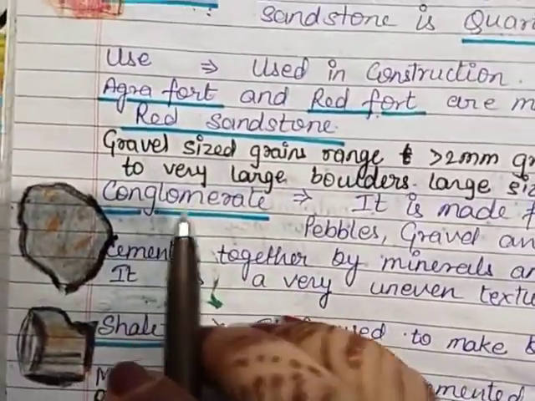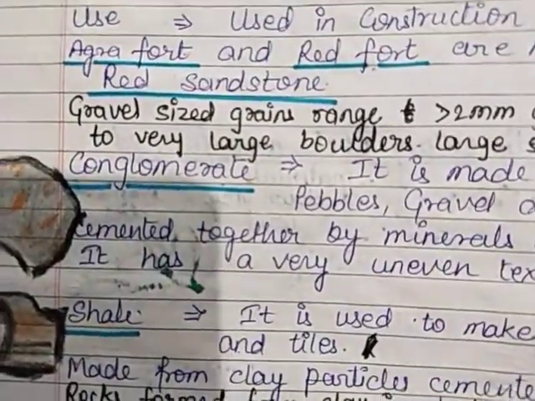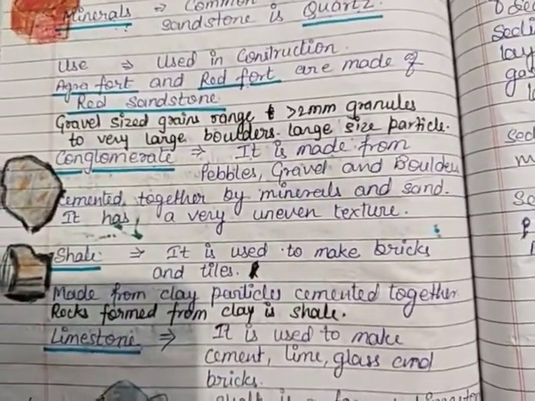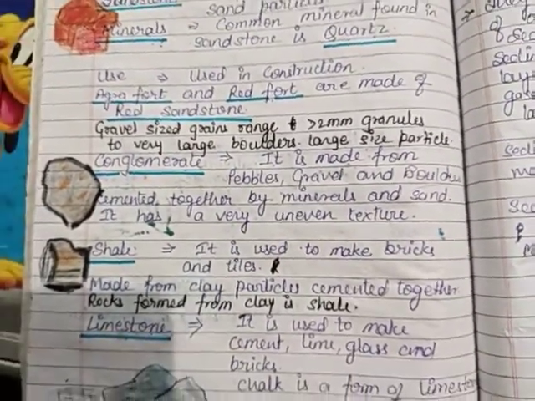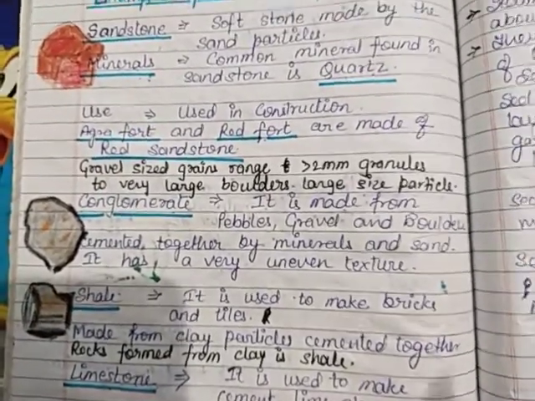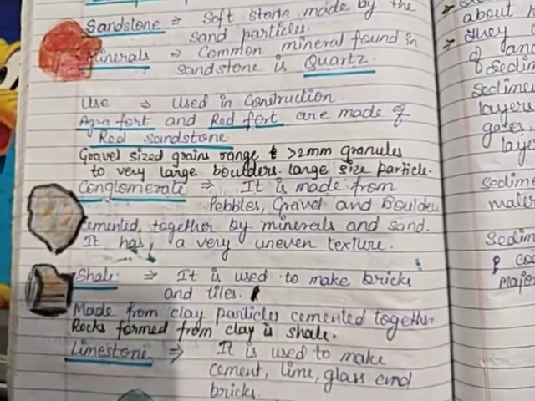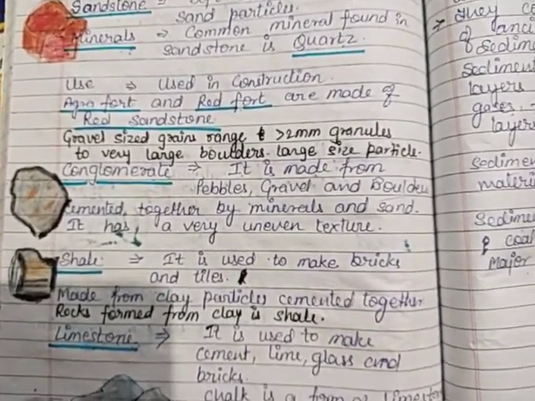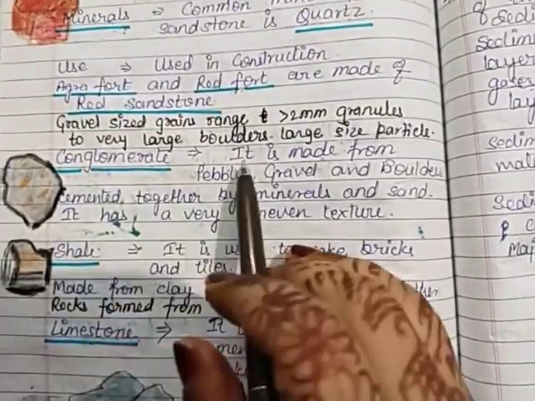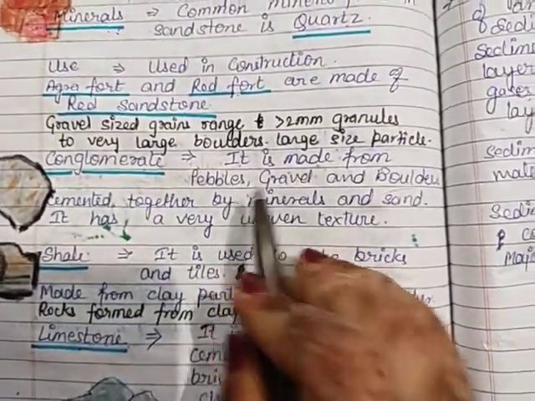Now the next is conglomerate. Conglomerate is what? It is made from pebbles, gravel, and boulders. You know, gravel is what? A big size granule, large particles of the rocks, some slightly bigger particles. Okay, so conglomerate is made by the gravel, pebbles, and boulders.